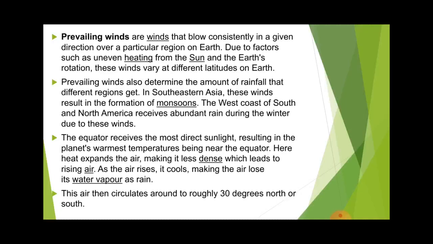So water vapors are there, and they are moved by the wind, and those winds take the water vapor and move it toward the land areas from the ocean. This water vapor creates clouds and helps in precipitation.